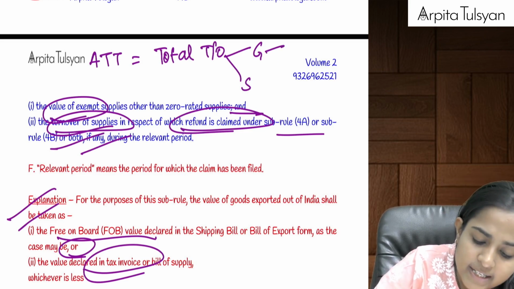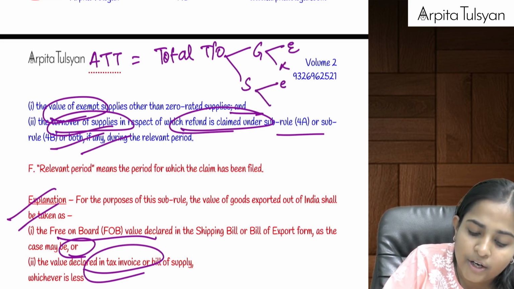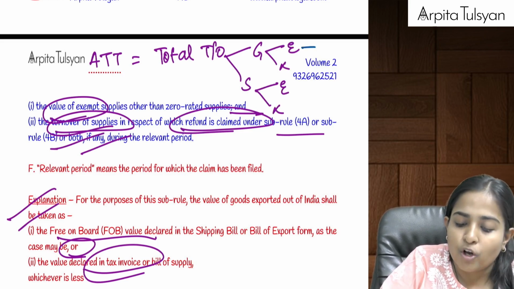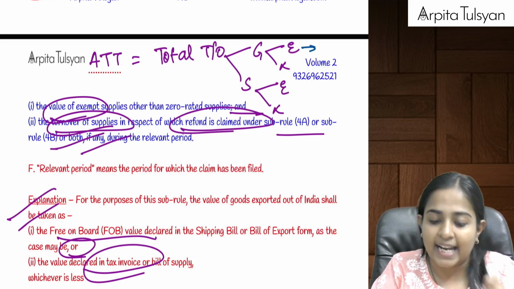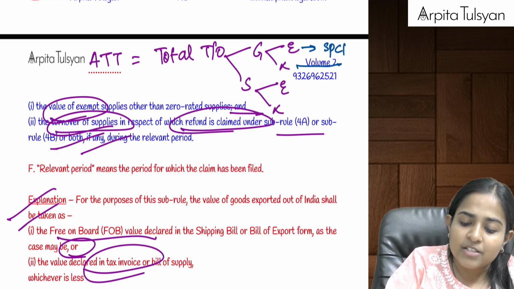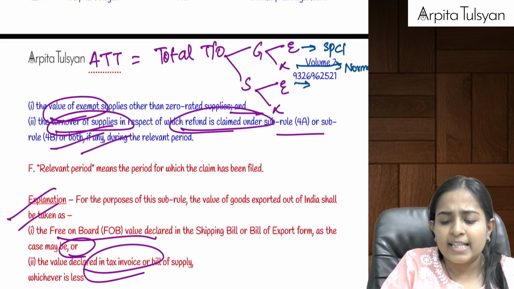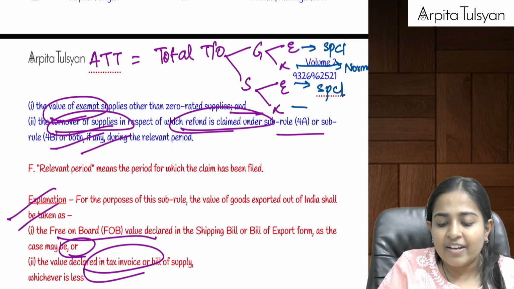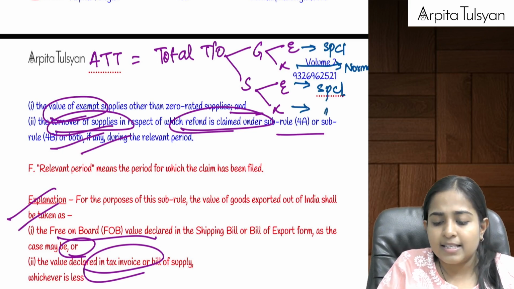In goods and services, you will have export and others. In services also, you are going to have export and others. When you are taking it for export of goods, take the special value, that is the actual export value or 1.5 times of the domestic turnover, whichever is lower. For others, take the normal value. For services, when you are taking the export value, take the special value, and when you are taking normal domestic services, then take the normal value.